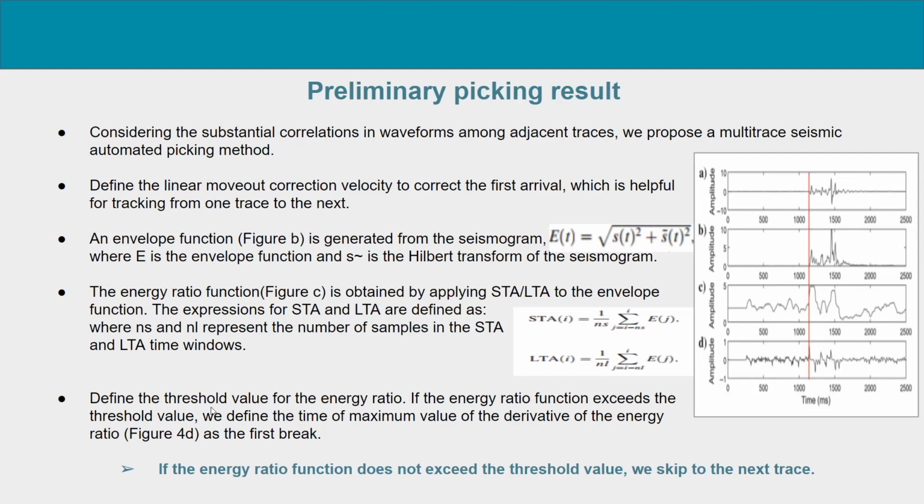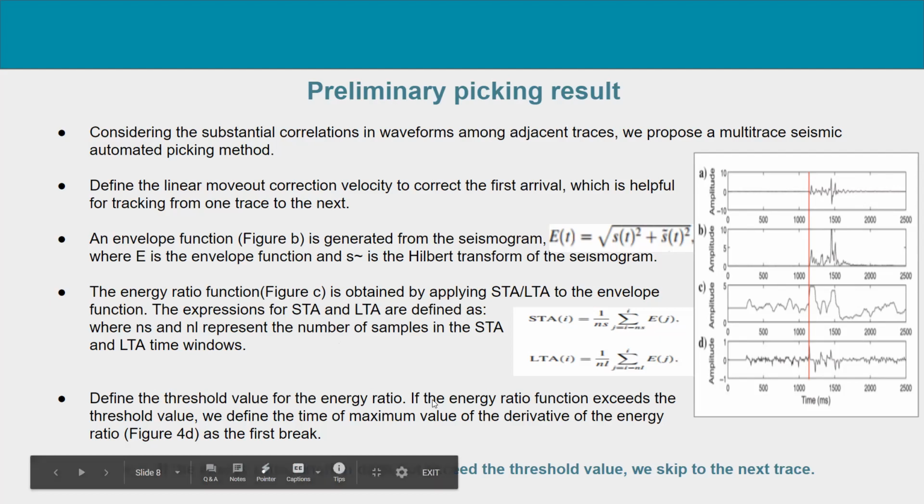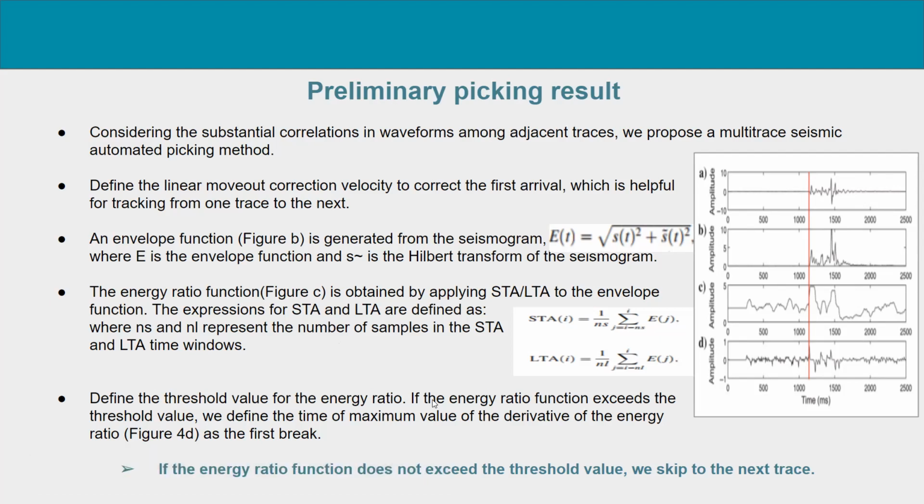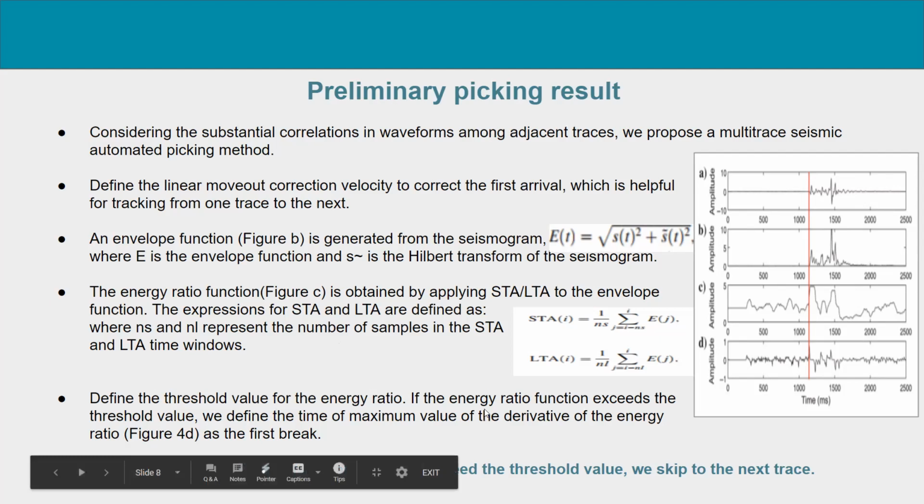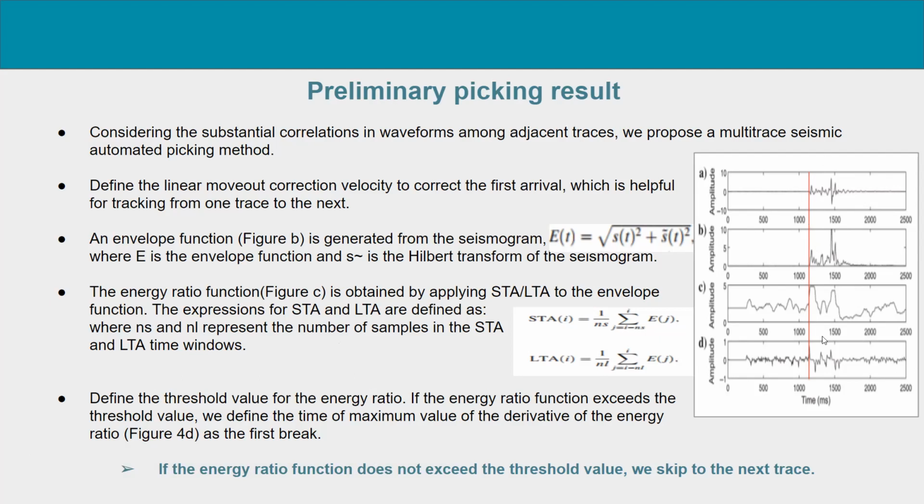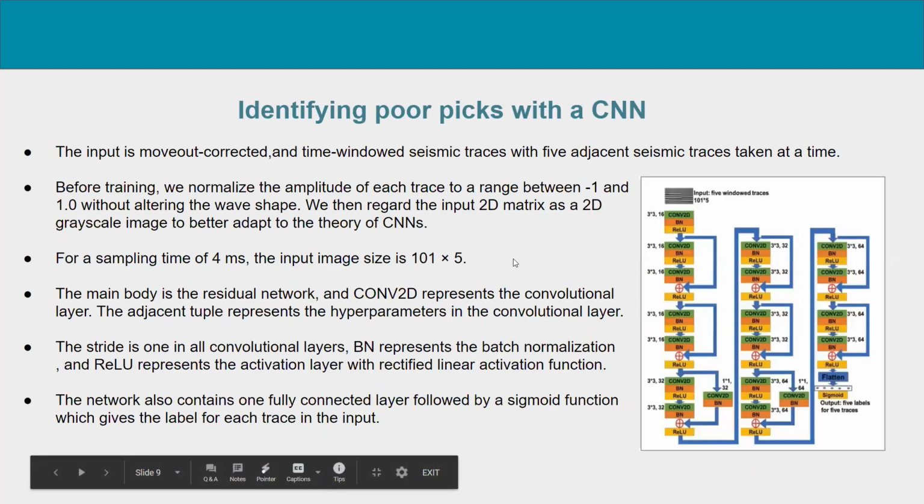Then we define the threshold value of the energy ratio. If this energy ratio function exceeds the threshold value, the time of the maximum value of the derivative is defined as the first break. So here we can see the first break arrival is represented by this red line.